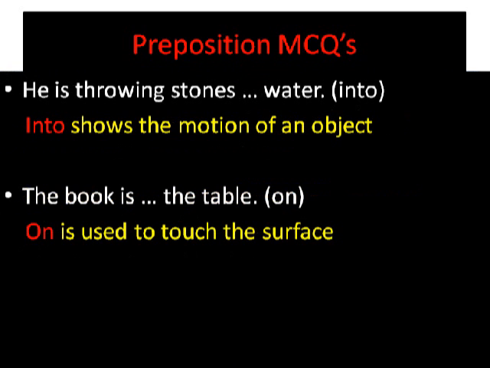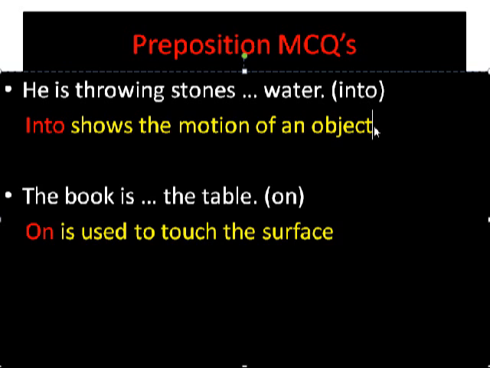He is throwing stones dash water. We will put into. He is throwing stones into water. Into shows motion of an object. Whenever you see that an object is in motion, we will use into.